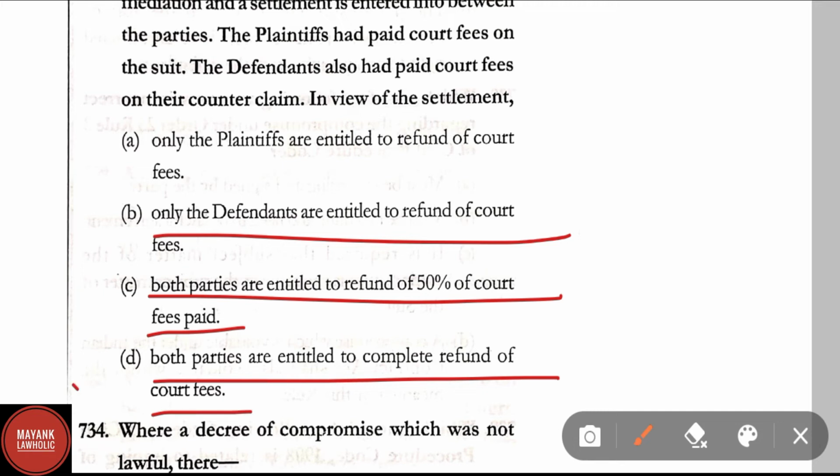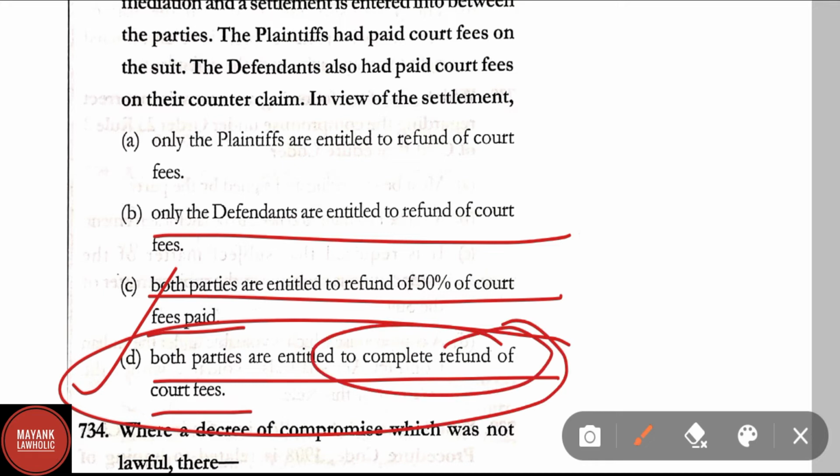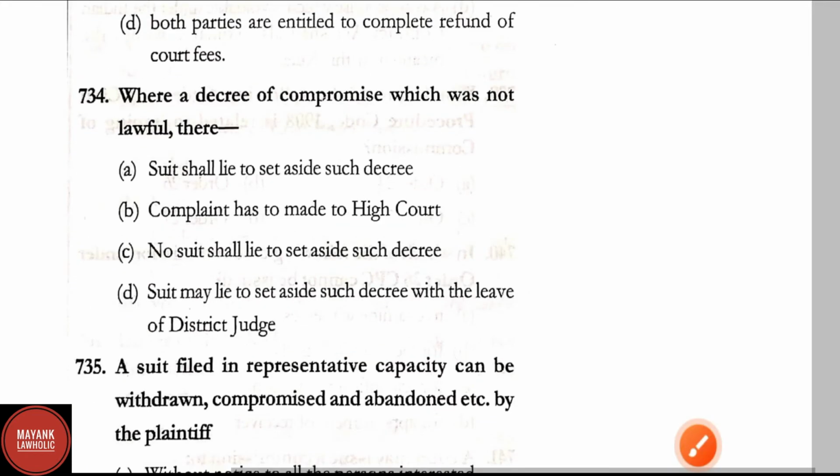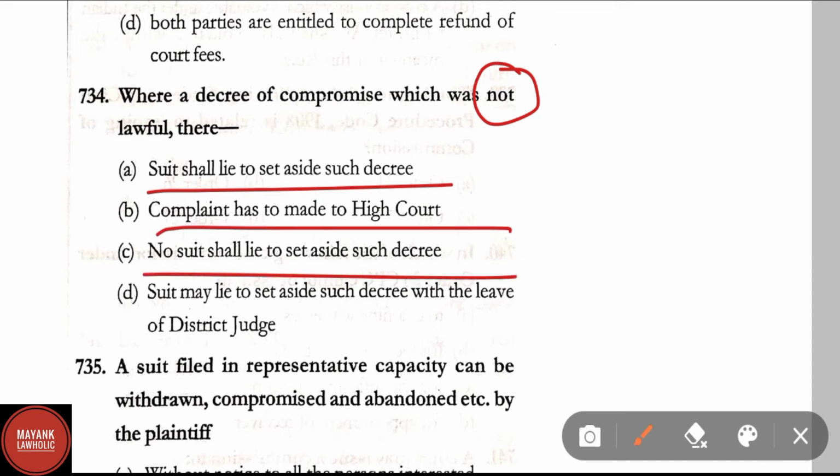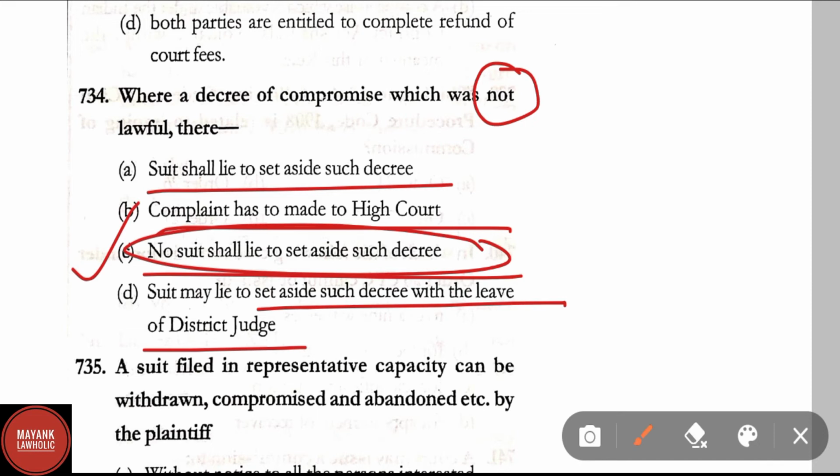In question number 733, correct answer is option D, that is both the parties are entitled to complete refund of court fees. Question number 734. Where a decree of compromise was not lawful, then suit shall not lie to set aside such decree. Complaint has to be made to High Court. No suit shall lie to set aside such decree. Suit may lie to set aside such decree with the leave of the district judge. Correct answer here is option C. No suit shall lie to set aside such decree.